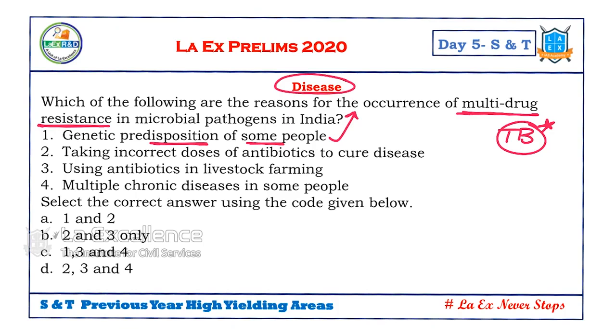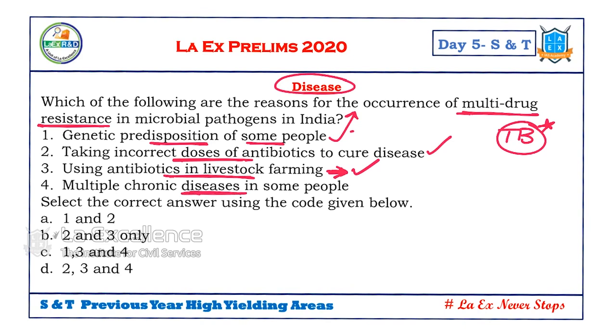That's what the sentence says. Second one, taking incorrect doses of antibiotics. Yes or no? This is correct. Let's say this we don't know. Second one we know. Third one, using antibiotics in livestock. In livestock, if they use, and that comes into our body, that can make us multi-drug resistant. So 2, 3 correct. Fourth one, multiple chronic diseases.